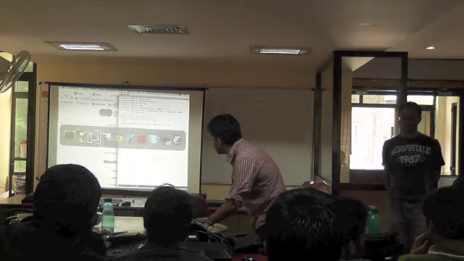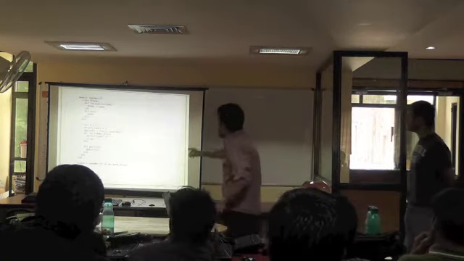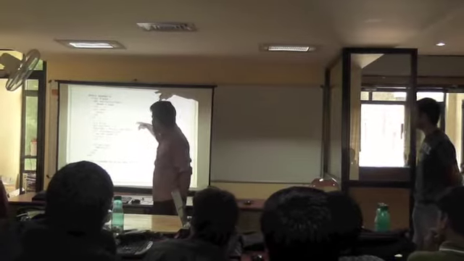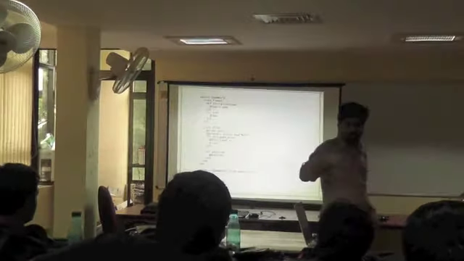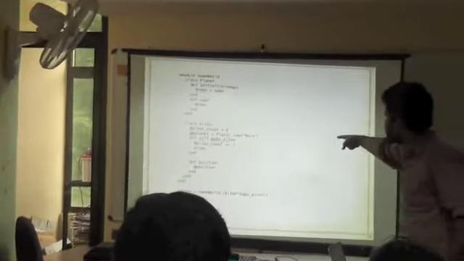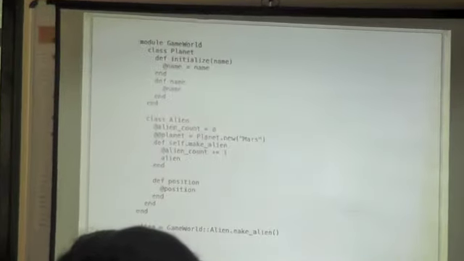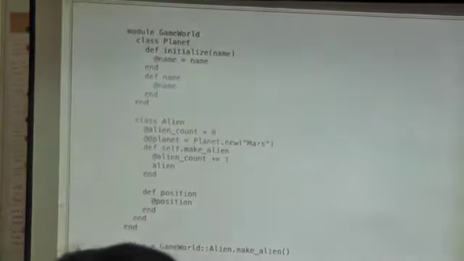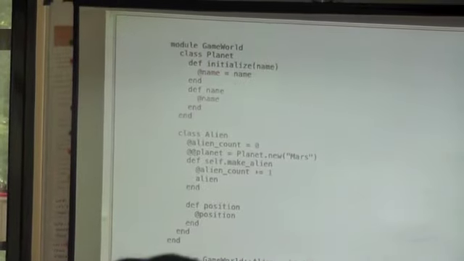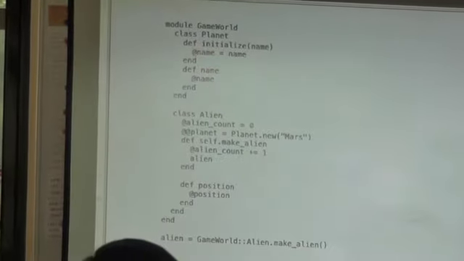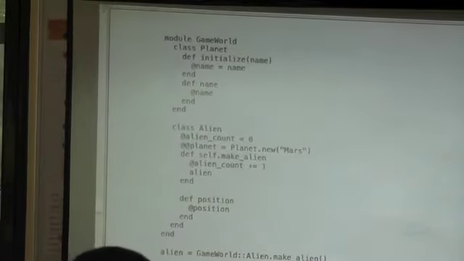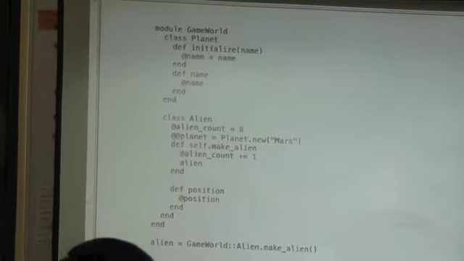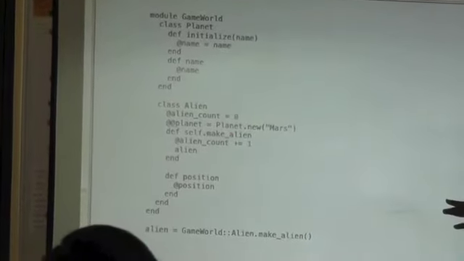So coming back to this slide, when alien count is at the class scope, like alien, at that time the shopping bag was called alien. Inside the position method, your shopping bag was not alien, it was an instance of that shopping bag. And in planet, inside initialize, your shopping bag is an instance of planet, but outside, with the alien bag, the bag is alien itself. And each time you declare something with @something, it goes inside and gets stored in that shopping bag. Clear?